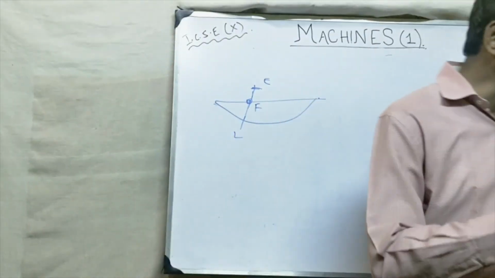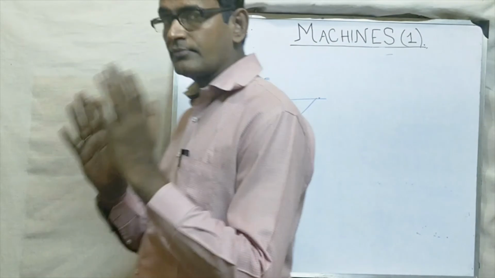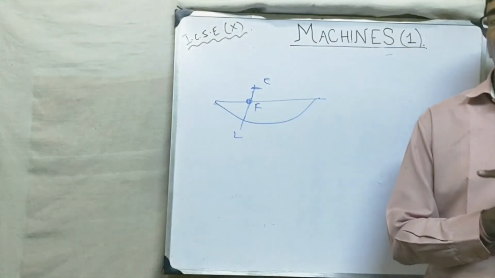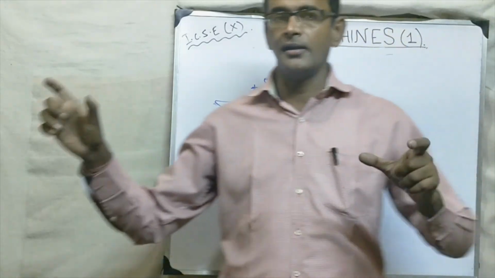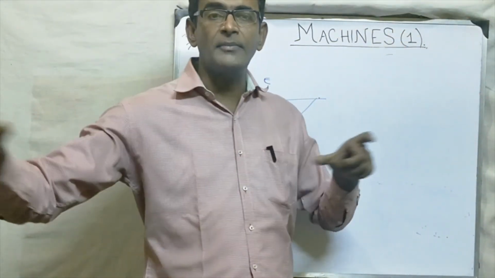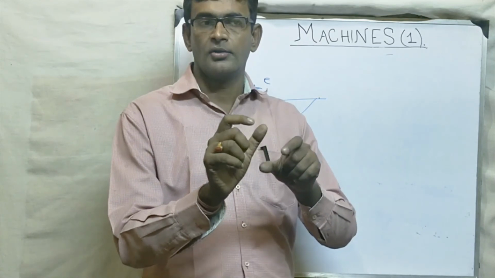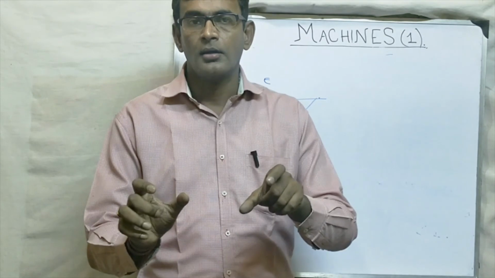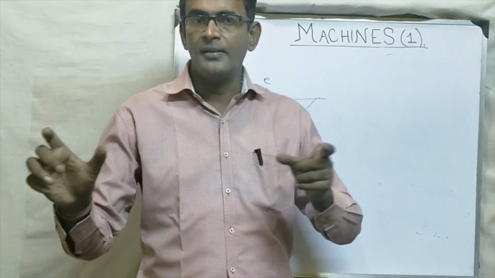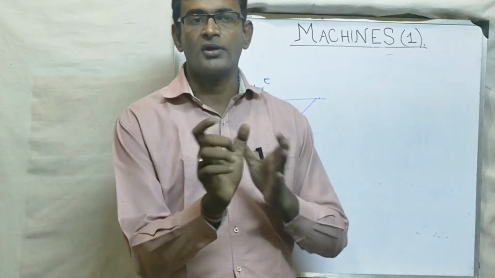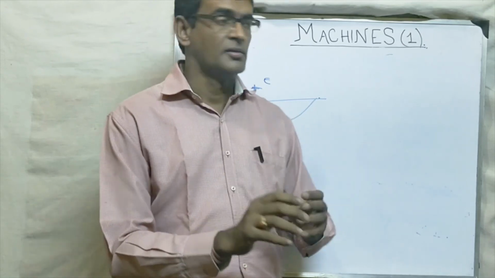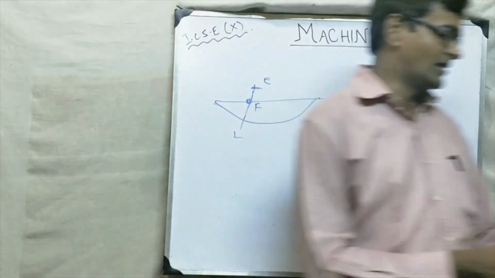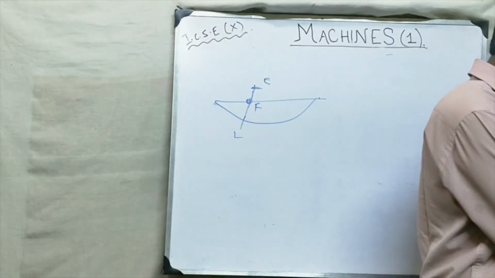And let me tell you one thing more. As I told you just before, the scissors used for paper cutting or cloth cutting also have a bigger handle, which means the effort arm is bigger and the load arm is smaller. Bigger blade, smaller handle. What does a bigger blade mean? It means the load arm is bigger, and a smaller handle means the effort arm is smaller. So MA is less than 1, but still we use it to gain in speed. Okay? So this is all.